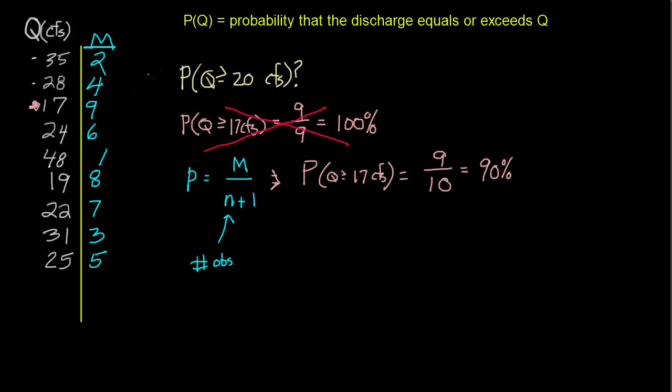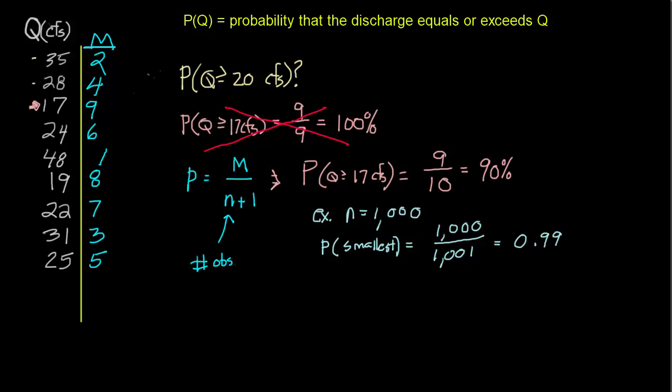So for example, let's say we have 1,000 days worth of data. We've collected data for nearly 3 years. Using this method, the probability of the smallest discharge observed in those nearly 3 years will be equal to its rank, which is 1,000, since it was the smallest of 1,000, divided by n plus 1, or 1,001. And that number is not quite 1, but it's close. It's about 99.9%.